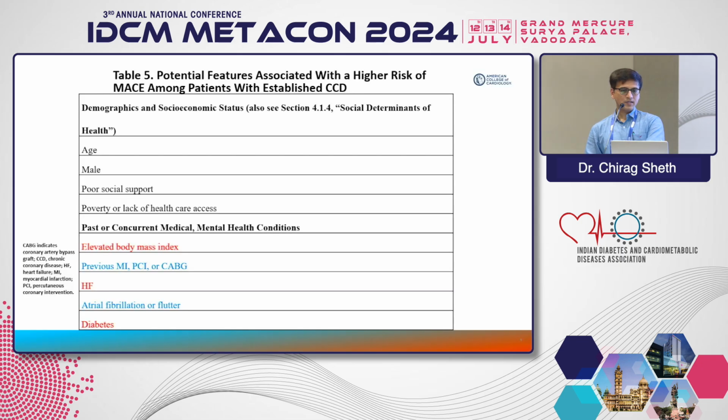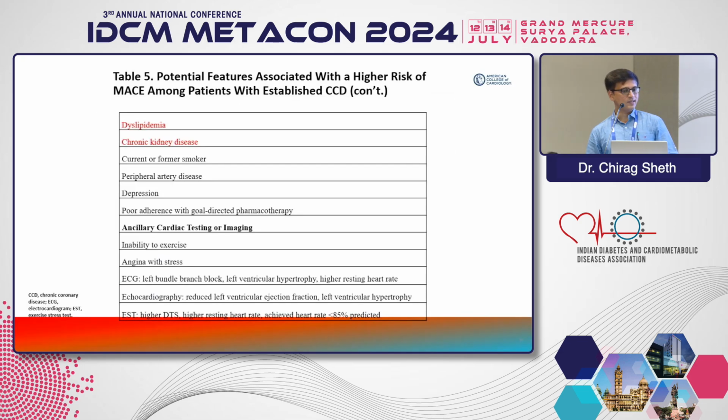So for risk stratification, we should be falling back on clinical parameters, which are the patient subgroups where we should be more alert, or our threshold for considering invasive workup should be low. So what are those patients? Obese, prior MI, prior PCI, prior CABG, heart failure, atrial fibrillation, diabetes, dyslipidemia and chronic kidney disease. Clinically, these are the groups of patients where your threshold for invasive workup should be a little lower, because these are the groups of patients where the mortality, even with chronic coronary artery disease, is going to be 3% or in excess of it.